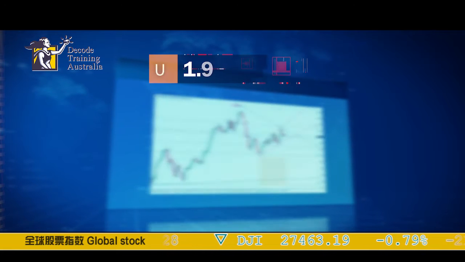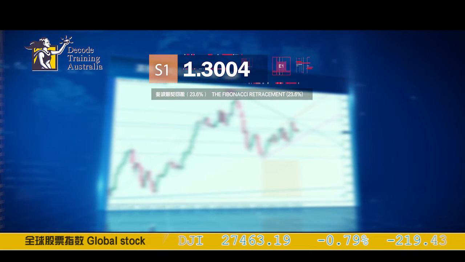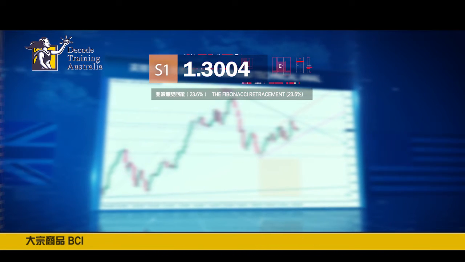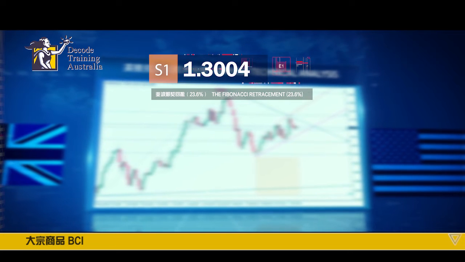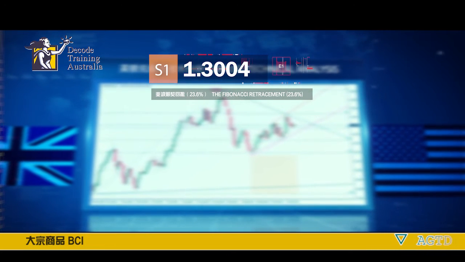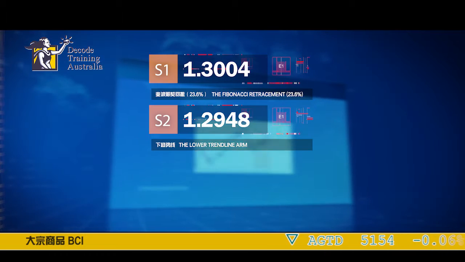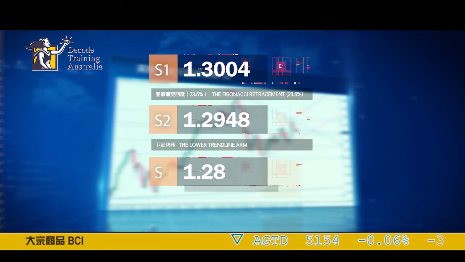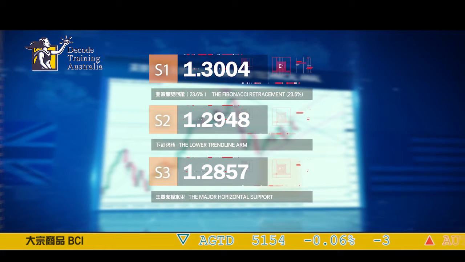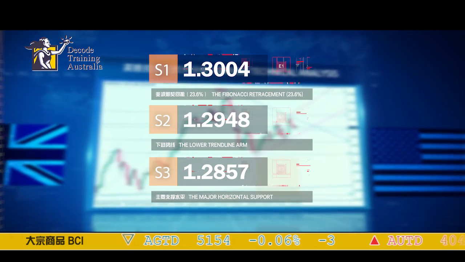Now, as it moves down, we're going to be looking at the following support levels. If you're looking closely at the charts, you'll see support 1 is at 1.3004, which is the 23.6 Fibonacci retracement, and also very close to the psychological level of 1.3 even. Second support is at 1.2948, which is the lower trend line arm, and third support is at 1.2857, which is a major horizontal support.